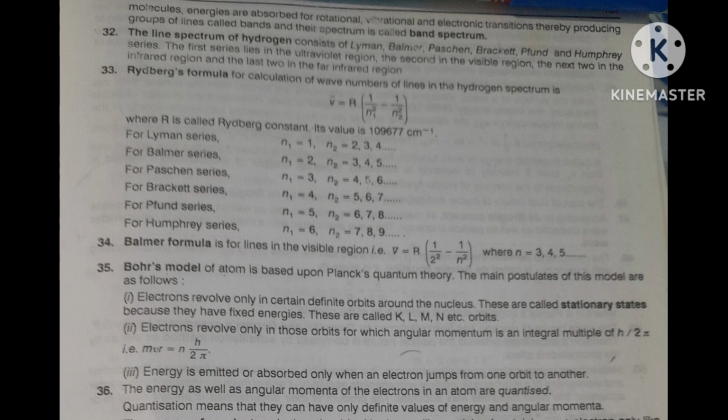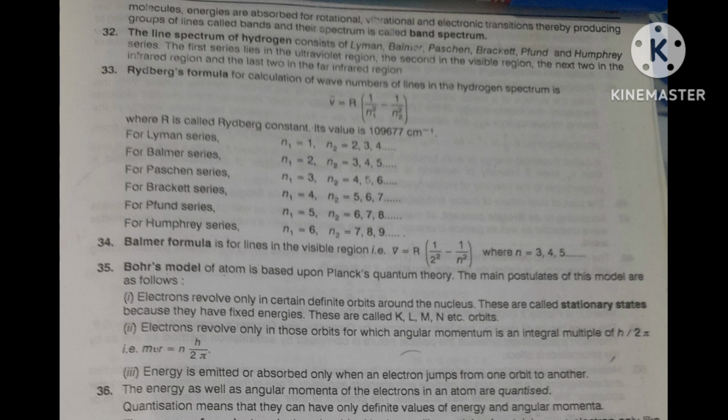Okay. Now one more point I want to discuss today, that is Bohr's model. What is Bohr's model? Now I am telling you. Bohr's model of atom is based upon Planck's quantum theory. This question is asked. The main postulates of this model are as follows.